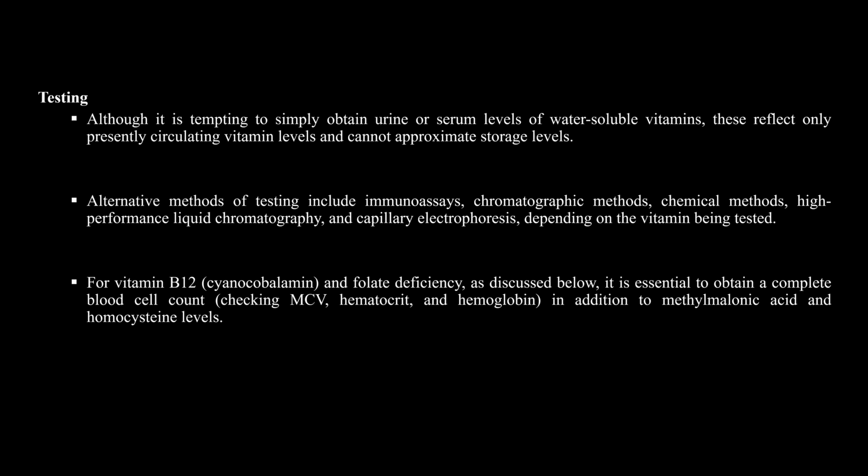Alternative testing methods include immunoassay, chromatographic methods, chemical methods, high performance liquid chromatography, and capillary electrophoresis, depending on the vitamin being tested. For B12, cobalamin, and folic acid, the essential first option is a complete blood cell count, MCV, and hemoglobin, in addition to methylmalonic acid and homocysteine levels.